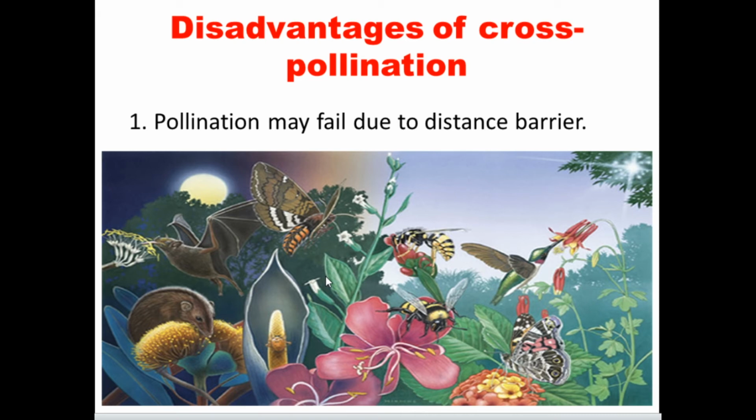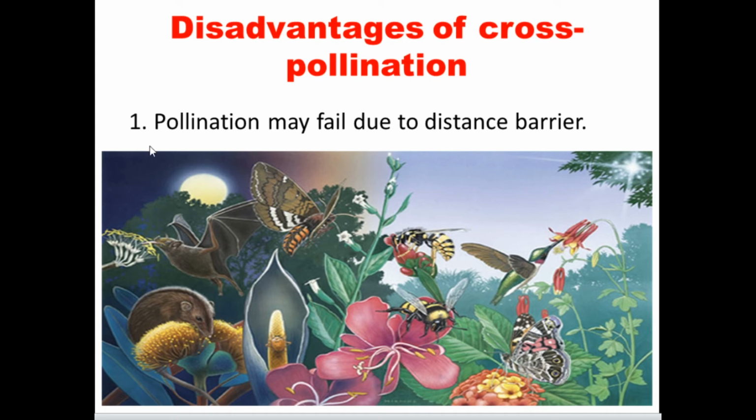So, the disadvantages of cross pollination. Even though there are many advantages in cross pollination, on the opposite side there are some disadvantages also. So what are the disadvantages? Pollination may fail due to distance barriers.